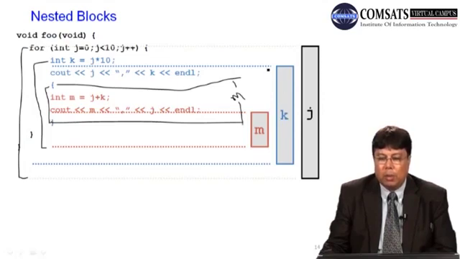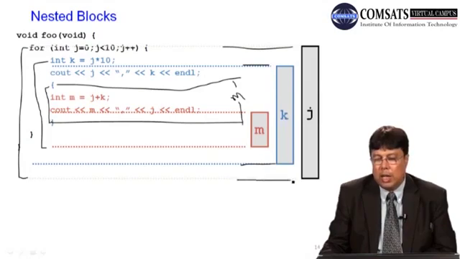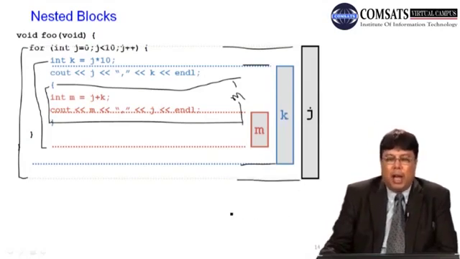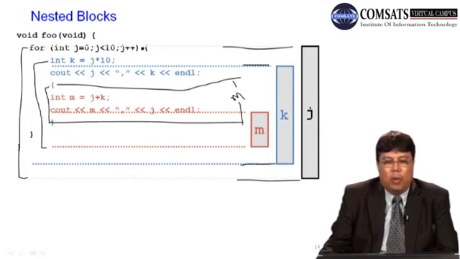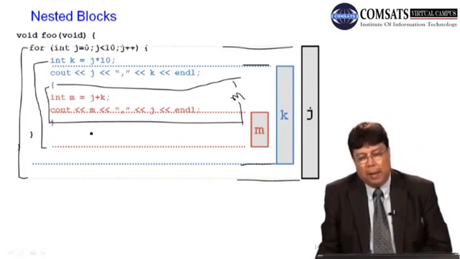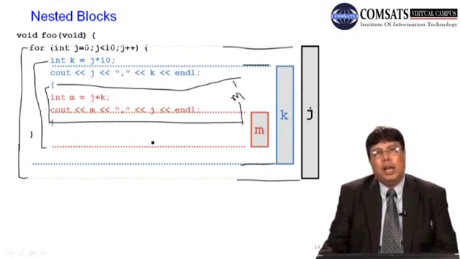J is visible from this point to this point. From here to here, K is there. Similarly, the life of J is from this point to this point. Life of K is only from this block to this block, and likewise the life of M. So you can define the variables.